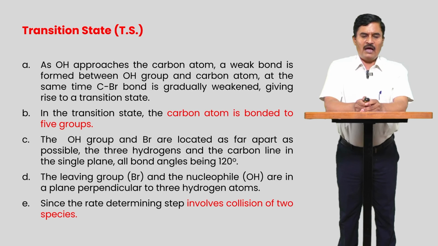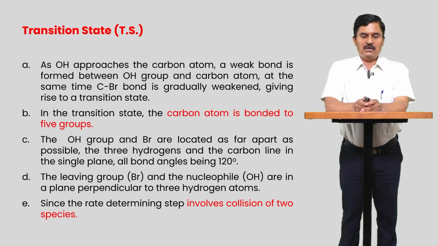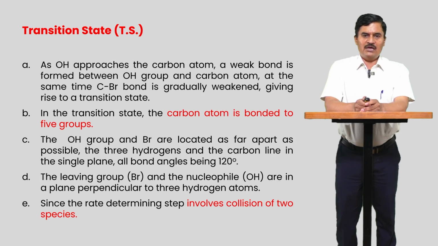The OH group and the Br are located as far apart as possible from the carbon, and the remaining groups make an angle of 120 degrees. The remaining groups have a planar geometry, that's why the hybridization of this carbon is sp2.